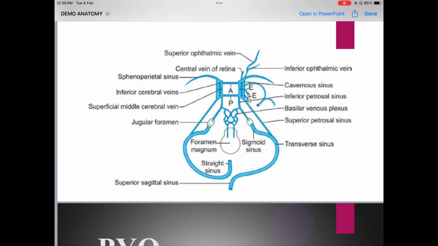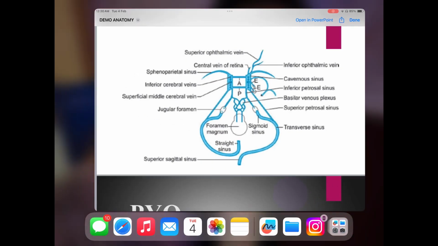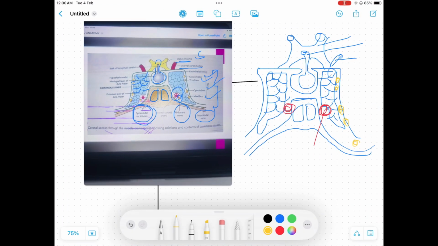This is a diagram for the superior ophthalmic vein. As I have told you, it depends on the situation. If a question comes in a short note form, a short note can also be of 2 types, a 5 marks question or a 3 marks question. Suppose the question comes in a 5 marks form, you're supposed to draw this diagram also. You cannot afford to skip any of the diagrams. This diagram is really very easy. It seems difficult or confusing, but it is not. You can easily mug up this entire diagram. It's very simple. I'll just help you out with the diagram.